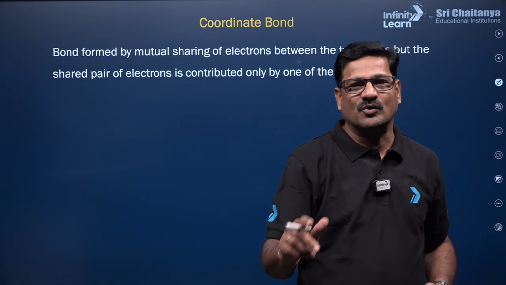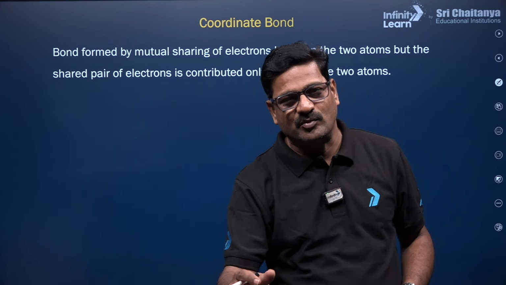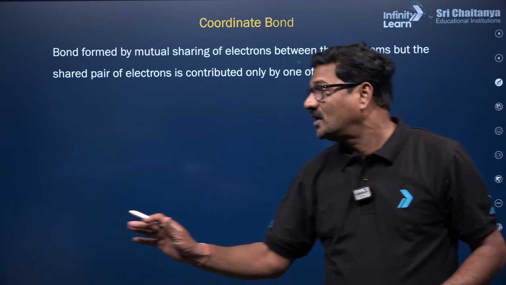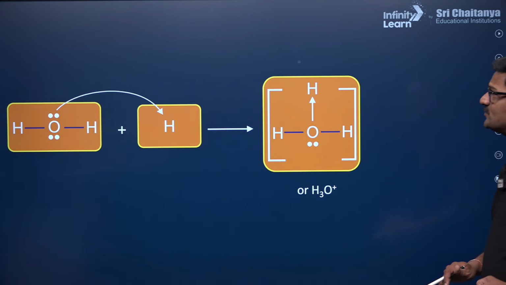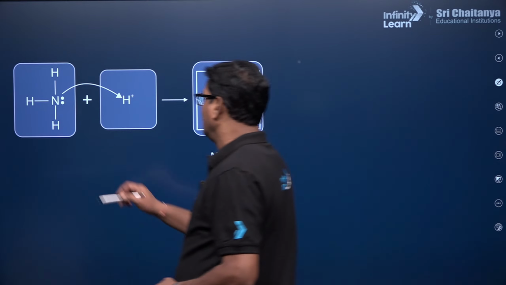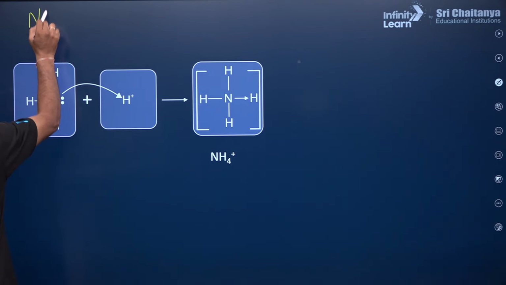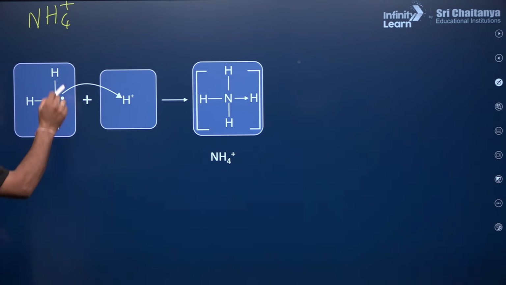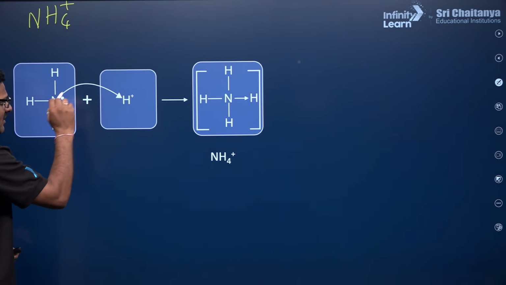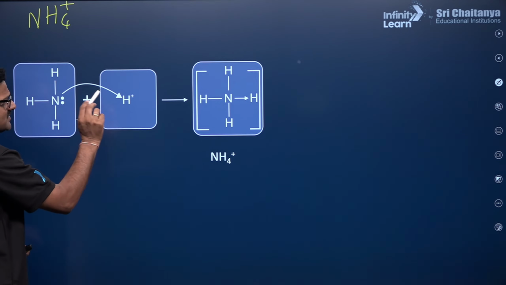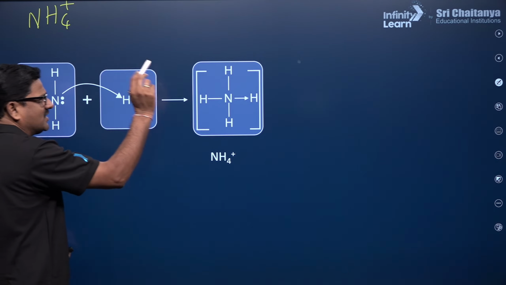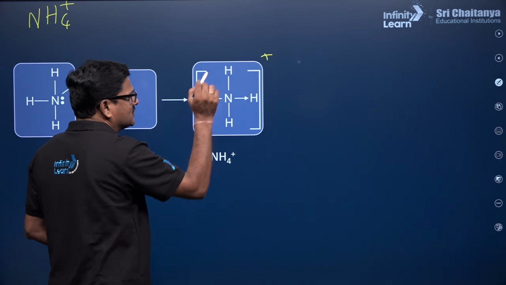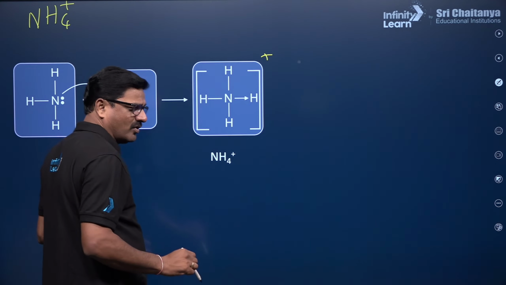It is called a coordinate covalent bond, or coordinate bond, or dative bond. Okay, bachcho, you can see the NH4 plus ion, the ammonium ion. This is ammonia, and the lone pair of electrons present on the nitrogen of ammonia is donated to a proton, H plus, giving rise to the ammonium ion. So this is called a dative bond.